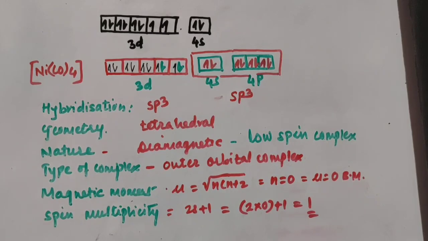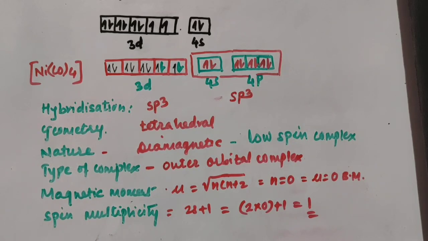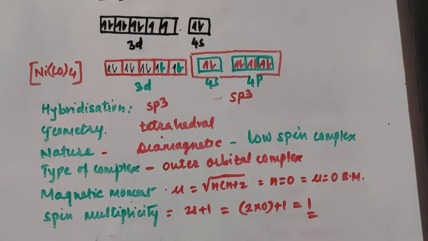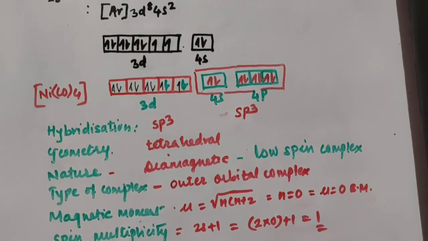Wherever diamagnetic, one is in clockwise direction and another is in anti-clockwise direction, so plus and minus get cancelled with each other and it is a low spin complex. So this is about the first compound, valence bond theory.